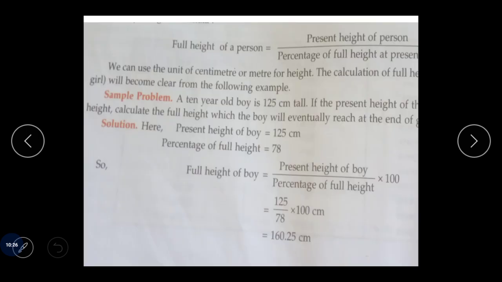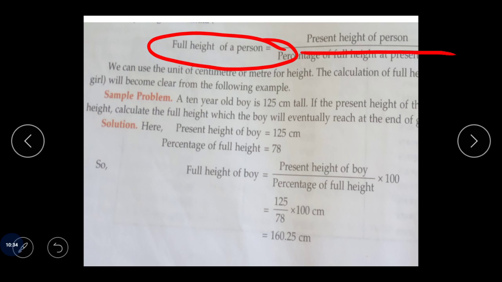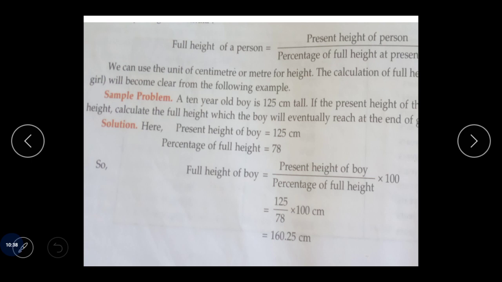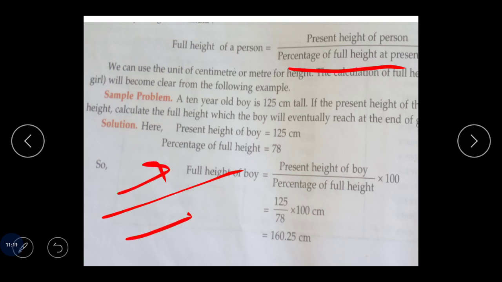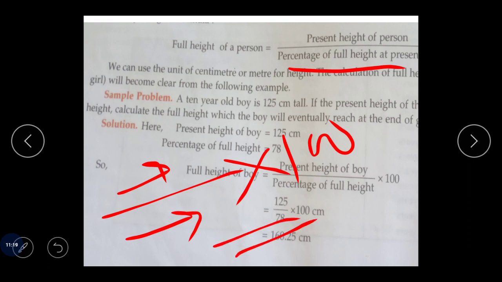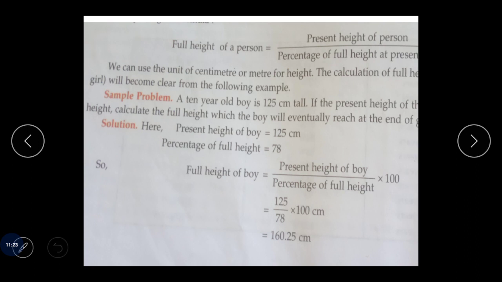We can calculate, yes, हम कर सकते हैं कैलकुलेट। Like we have a formula, we can calculate the full height of a person. एक तो हमें प्रेजेंट हाइट ऑफ ए पर्सन नोन हो, उसके बाद we should know the present percentage of full height of a person at the present age, ok. तो एक हमें प्रेजेंट हाइट ऑफ पर्सन मालूम हो, दूसरा परसेंटेज ऑफ फुल हाइट एट ए प्रेजेंट मालूम हो। So first is the present height, then it is the percentage of full height at the present, and you should multiply it by 100, and you can calculate the maximum height that a person can eventually reach.